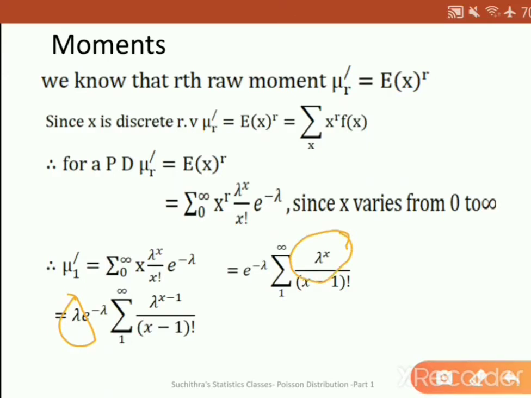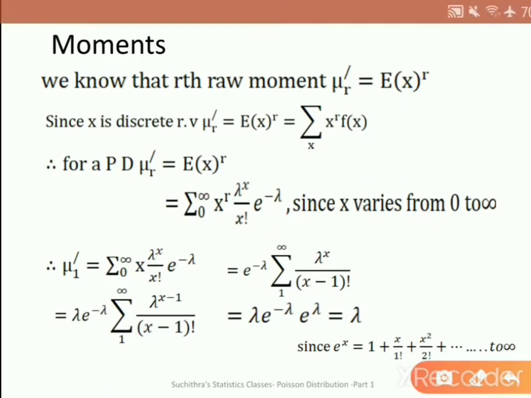So we get a lambda and lambda raised to x minus 1 here. And summation 1 to infinity lambda raised to x minus 1 by x minus 1 factorial is e raised to lambda, using this result. So what we are getting: lambda e raised to minus lambda into e raised to lambda, which is equal to lambda.